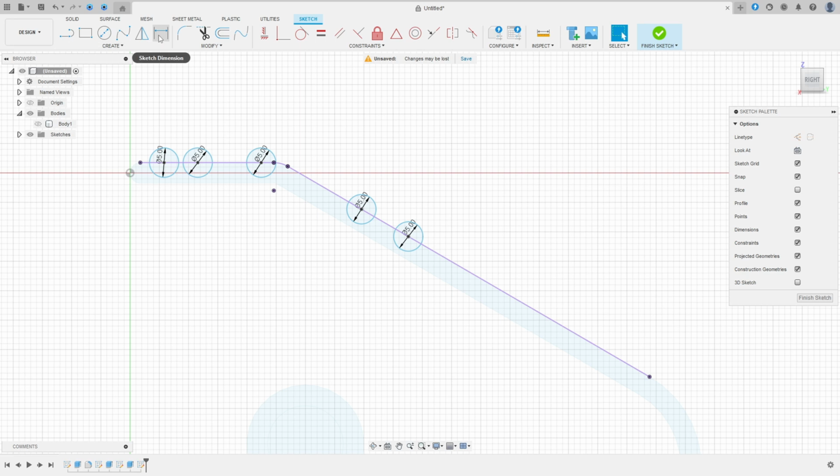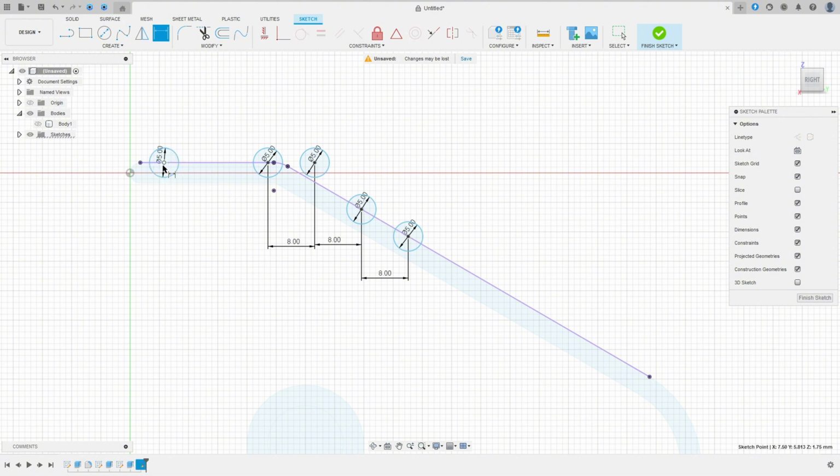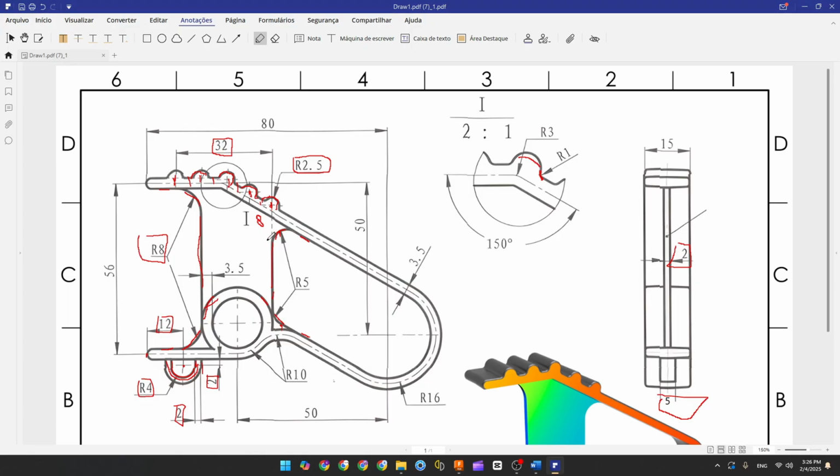Okay, go to sketch dimension. The distance between these two circles here, 8 millimeters. Make the same for the other circles here, 8 millimeters. 8 millimeters here. The distance here, 32 millimeters. Okay. Now it's missing one distance. We know that this circle here, the first arc here, the center of this is coincident with the horizontal here with this point, okay, with this line.